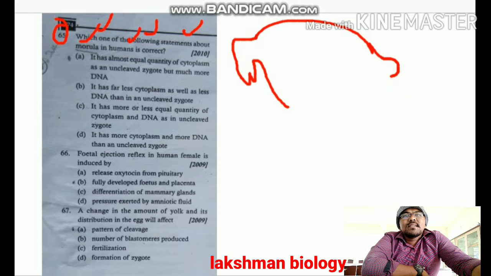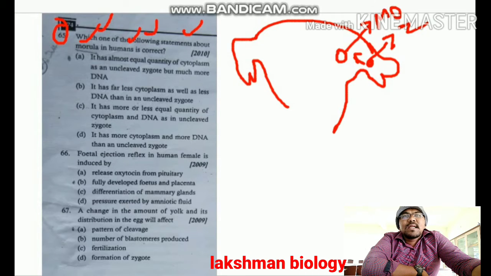After fertilization, the zygote is formed in the fallopian tube. That zygote undergoes cleavages and then becomes a morula. Morula is the embryonic stage which contains 8 to 16 cells. During cleavages, the size of the zygote will not increase, but inside the zygote DNA replication occurs, hence the DNA amount is doubled continuously.